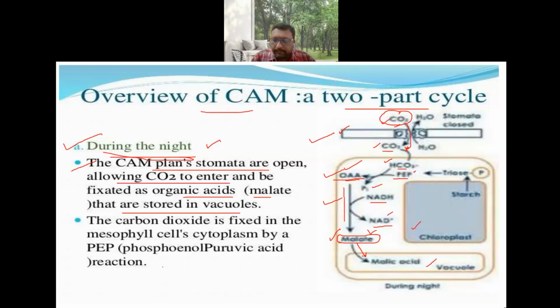So what happens here? The carbon dioxide is fixed in the mesophyll cell cytoplasm by phosphoenol pyruvic acid, and these are the reactions as I said earlier.